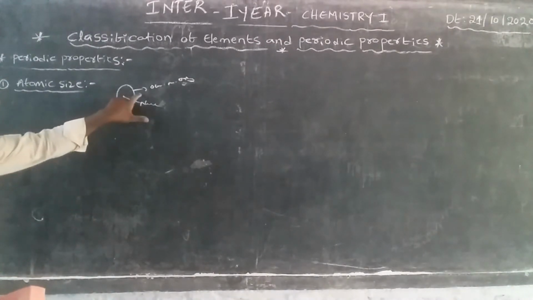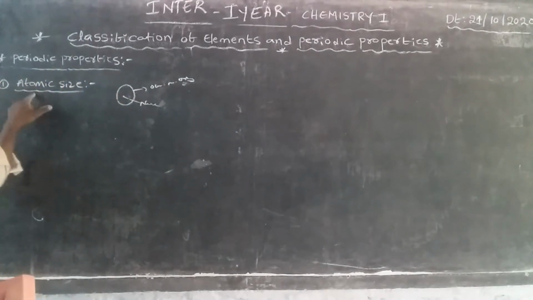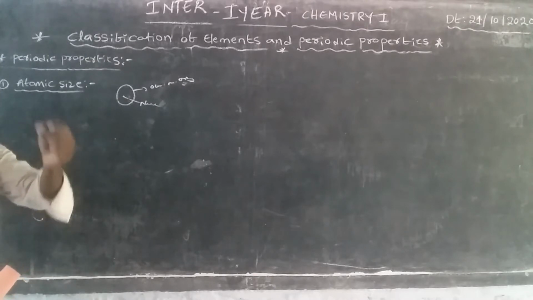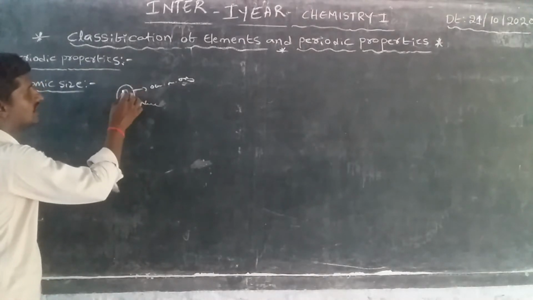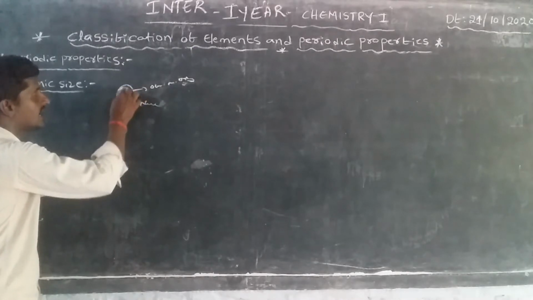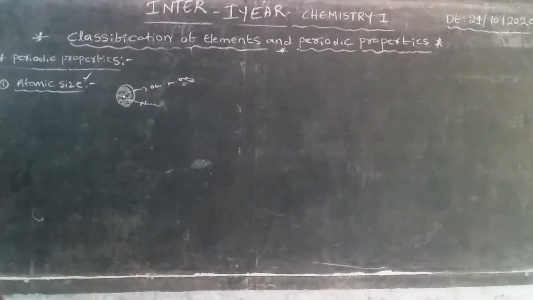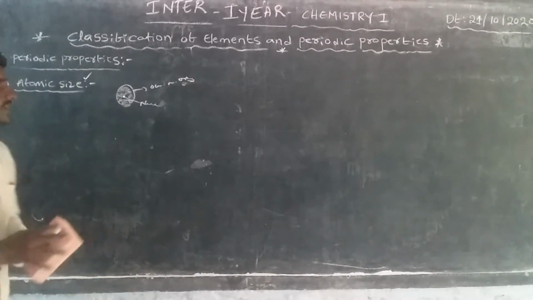The distance between the nucleus and the outermost orbital, this radius, is the atomic size, or atomic radius.